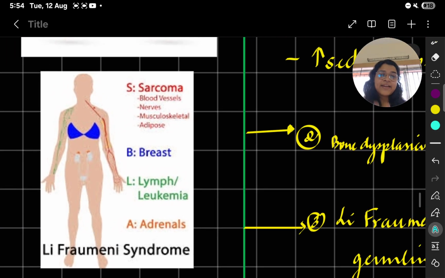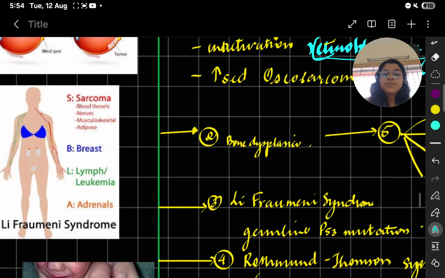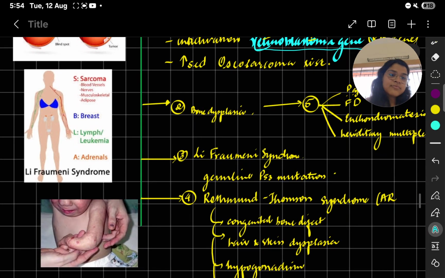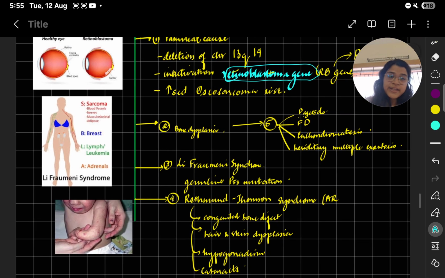These are the things which are affected. Sarcoma of the blood vessels, nerves, musculoskeleton, adipose tissue, breast, lymph, leukemia, adrenals. Okay, all of these. So there is sarcoma in most of the list which I have mentioned over here in Li-Fraumeni syndrome. This will be the third genetic predisposition.